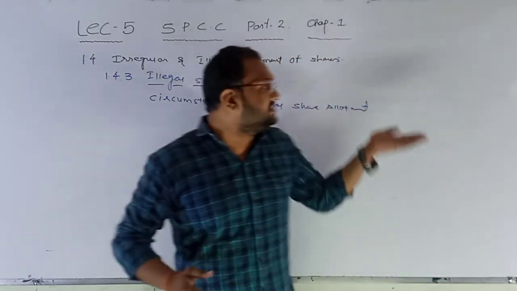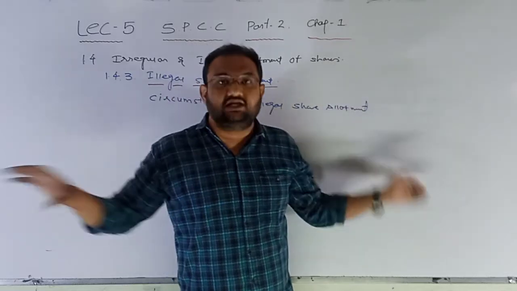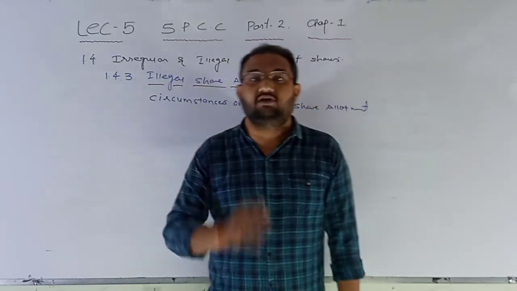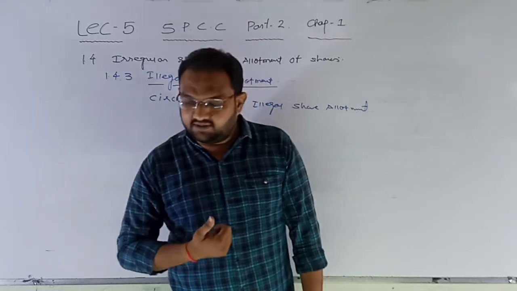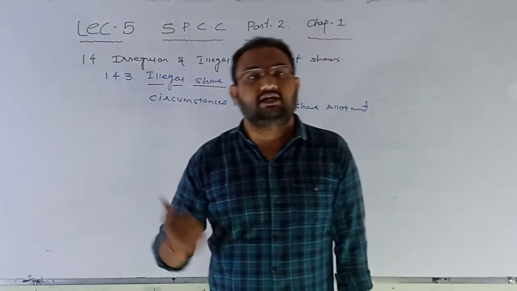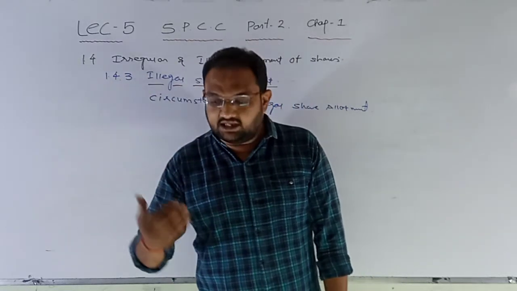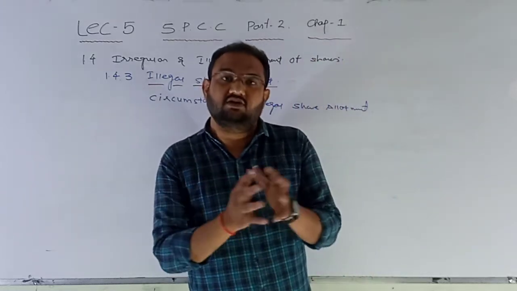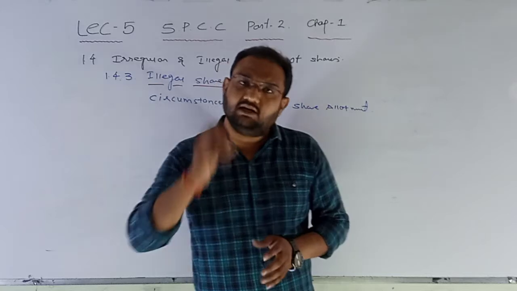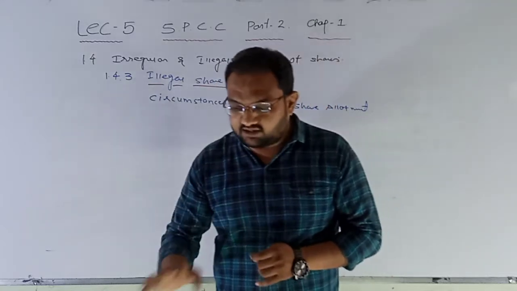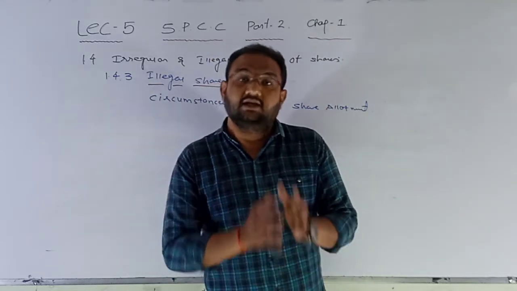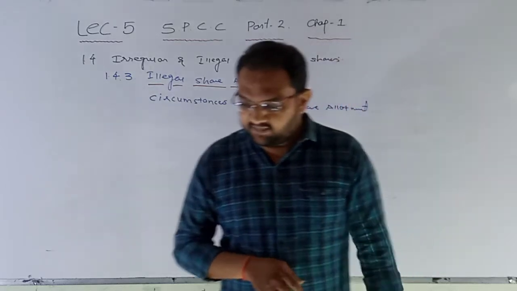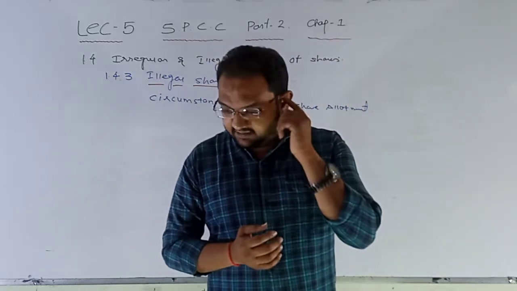See, an irregular share allotment can be done at any stage of the allotment, but an illegal share allotment is done from the starting phase if the following elements are absent. If any of the elements given here, which are basically the elements of the Contract Act, is absent from the given four elements, then the whole process of share allotment becomes illegal. Now let us discuss that the first one is offer.